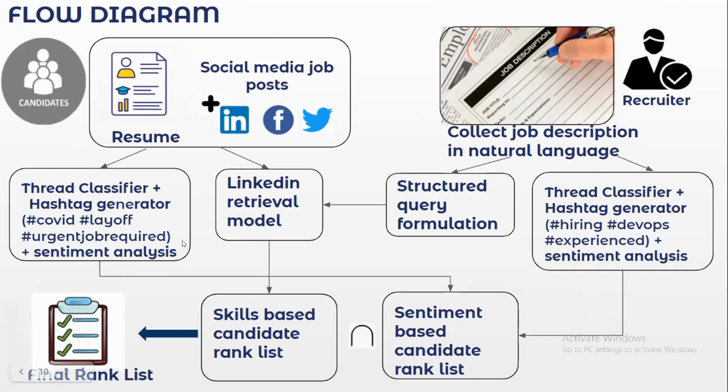Because many a time it happens, as per LinkedIn, they have mentioned that the likelihood of a person getting a job and after that accepting the offer is often less. So LinkedIn people try to maximize that likelihood. So in that case, if we are able to do any average weighting, taking into consideration the urgency of the job required as a parameter, in that case it will be very beneficial from the recruiter's point of view.